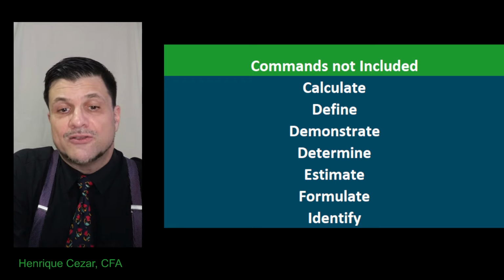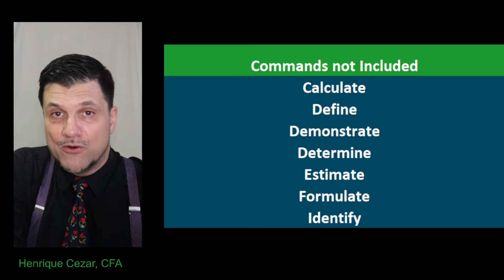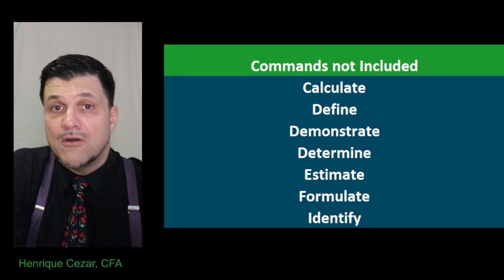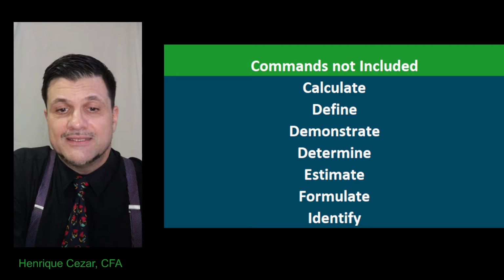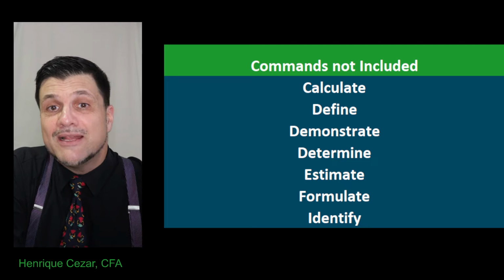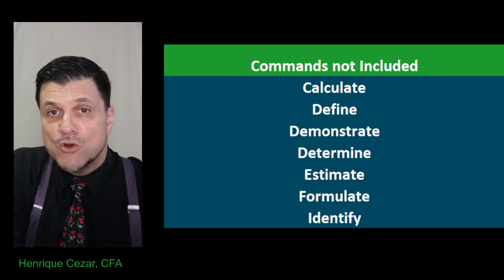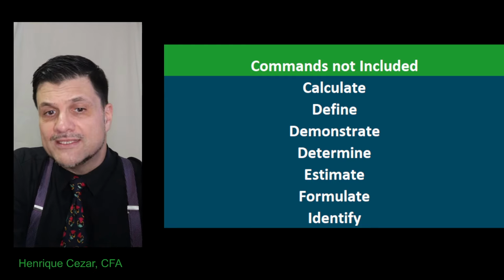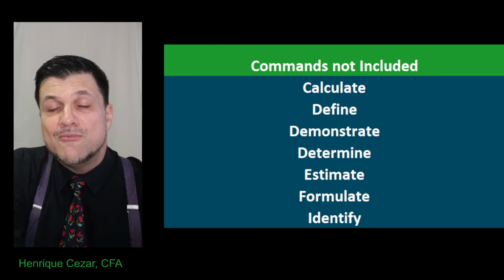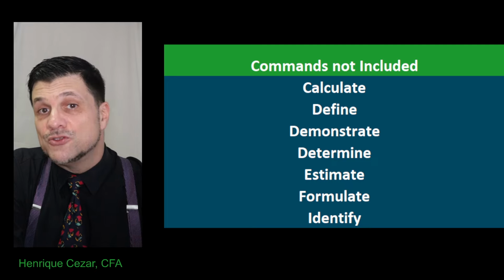Demonstrate, it's part of the numerical command words. Numerical command words: calculate, demonstrate, determine, and formulate. Those are mathematical command words, because most likely they could show up in a number question. Calculate something using a formula. Demonstrate that this equals that.